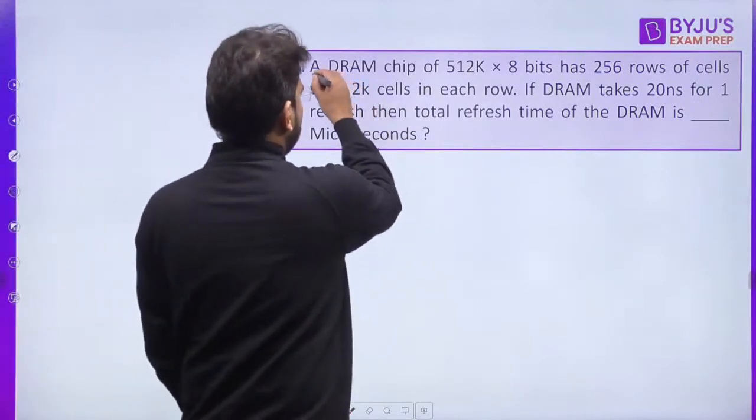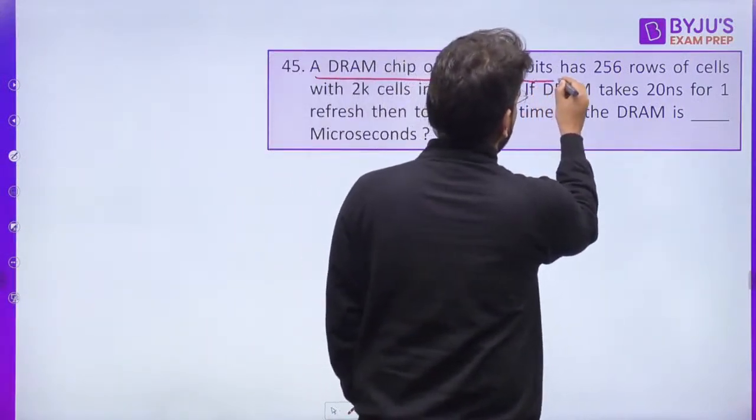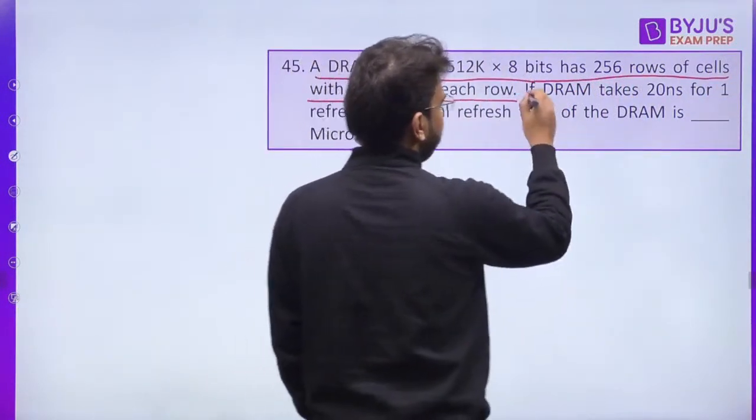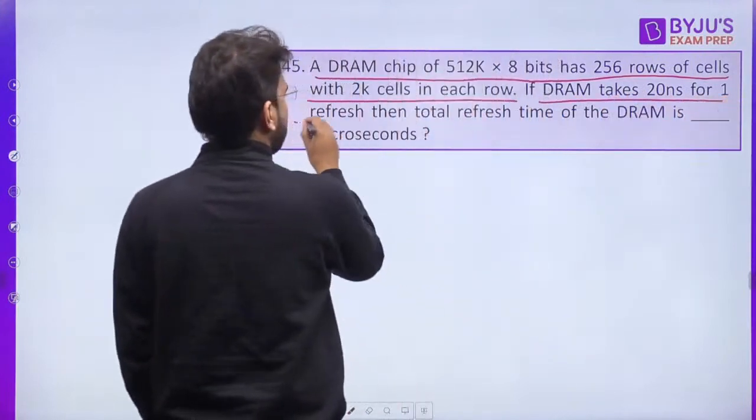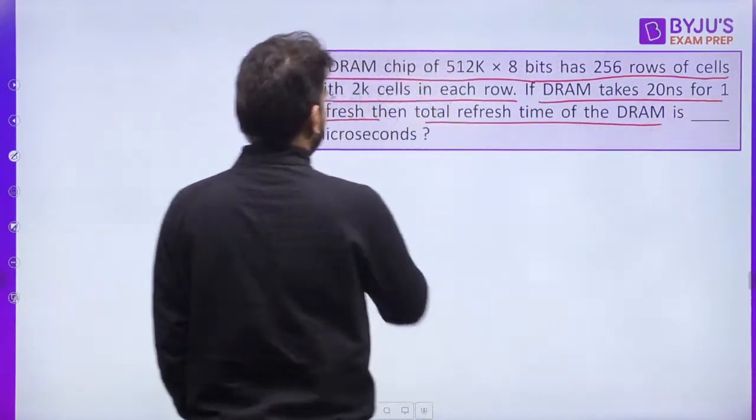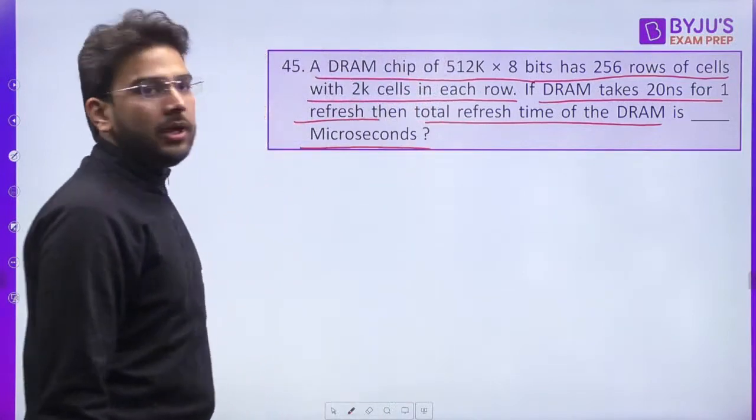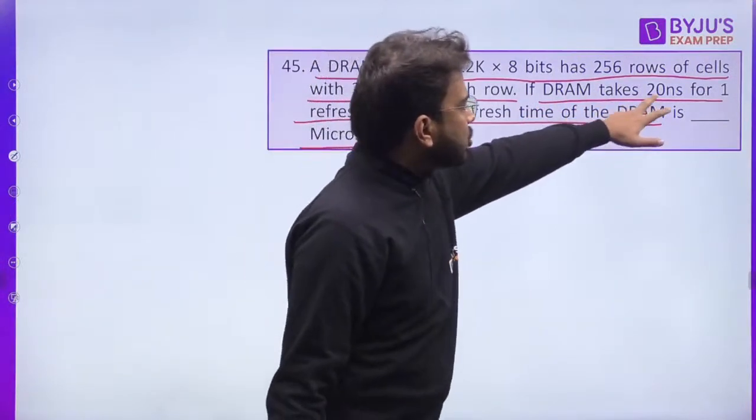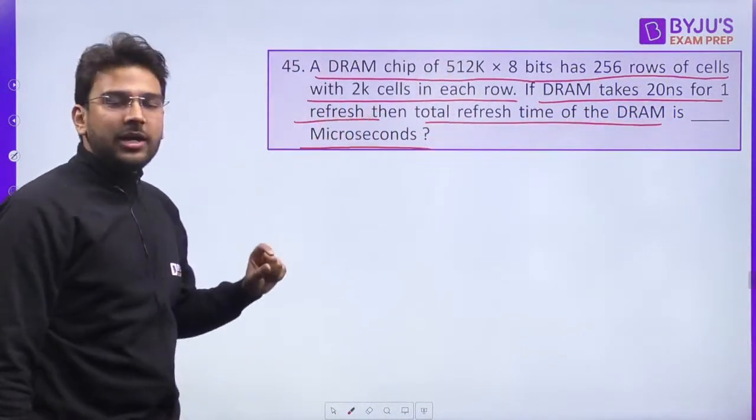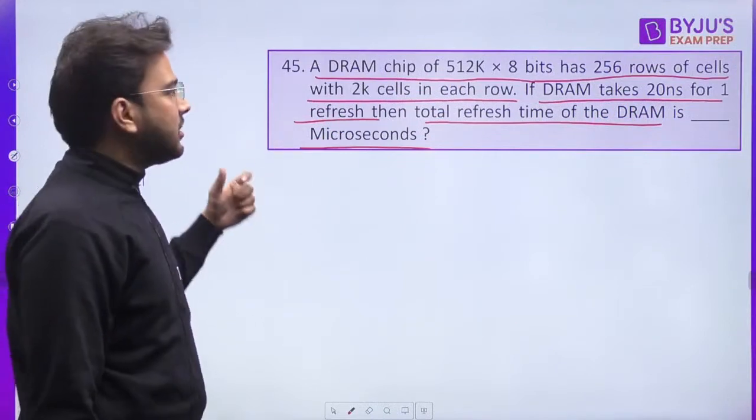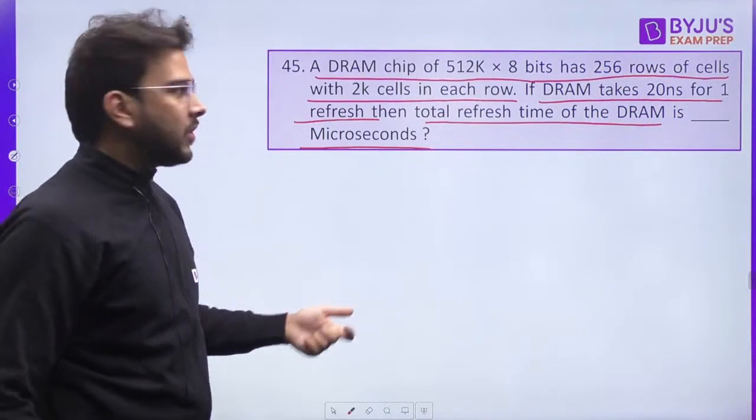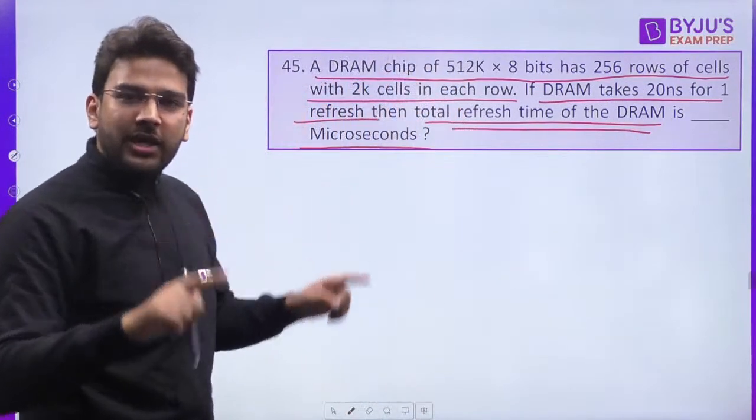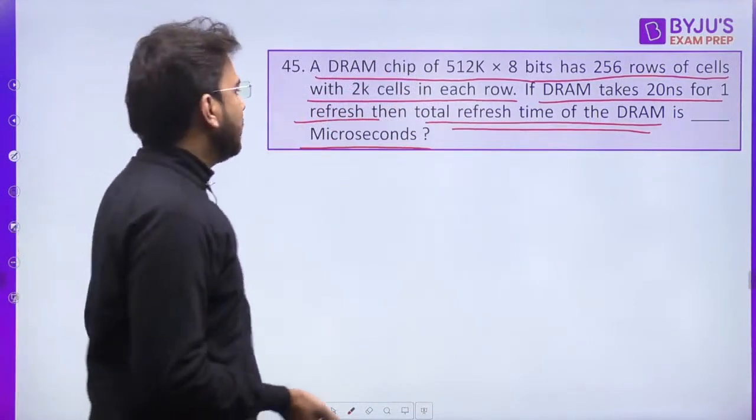Let's read the question. A DRAM chip of 512K by 8 bits has 256 rows of cells with 2K cells in each row. If DRAM takes 20 nanosecond for one refresh, then total refresh time of the DRAM is dash microseconds. To understand this question, you need one concept: if DRAM takes 20 nanosecond for one refresh, that means in this time it is refreshing one row of the DRAM. Now we want to find out the total refresh time of the DRAM.